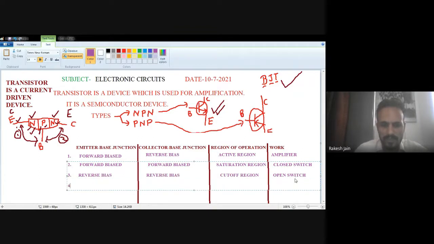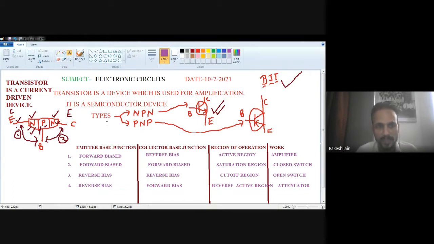The fourth one is whenever the emitter base junction is reverse bias but the collector base junction is forward bias, then the region of operation of the transistor is the reverse active region. And the transistor works as an attenuator, just opposite to the amplifier, to decrease the signal level. That is attenuator. It's opposite to amplifier.